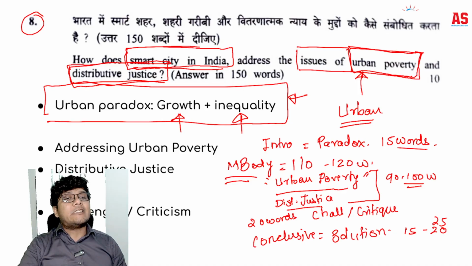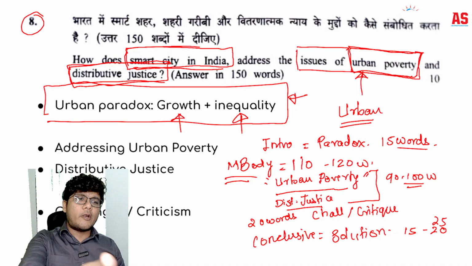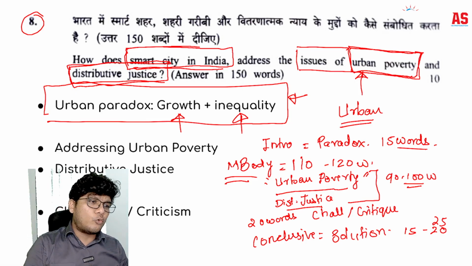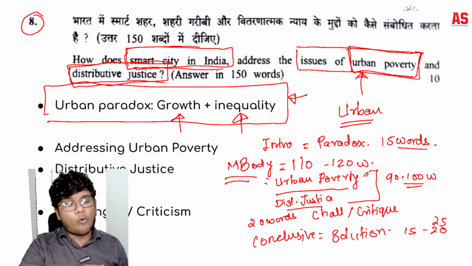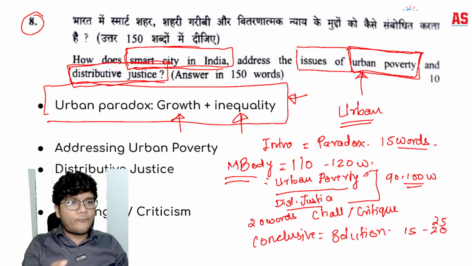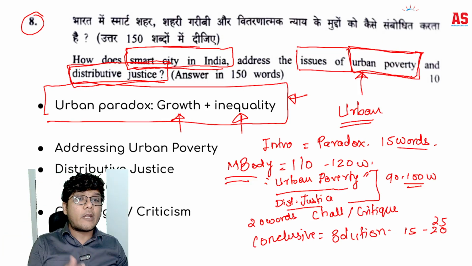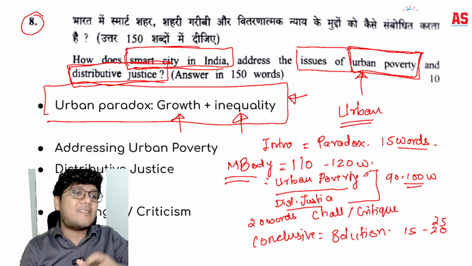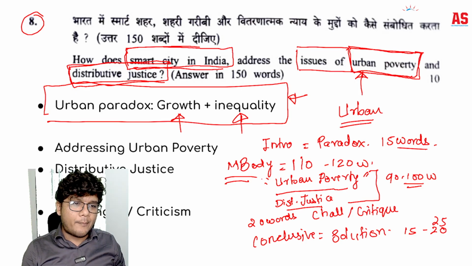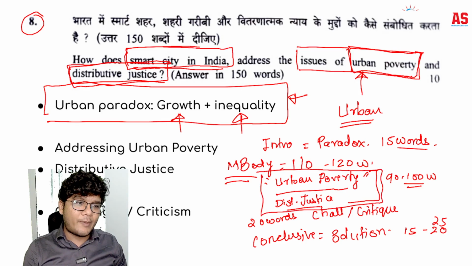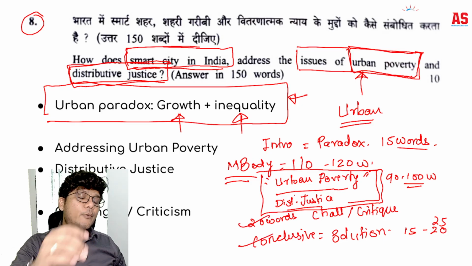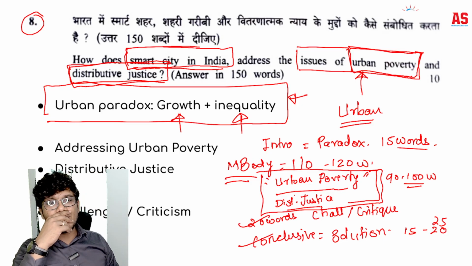If in the main body on urban poverty and distributive justice you are talking about smart city as a tool in only 40-50 words and more on challenges, you may not get good marks, because the question is how does the smart city in India address the issue of urban poverty and distributive justice. So the major discussion is going to be about these 2 points, how they are addressed by the smart city mission, and then another 20 words of challenges, and then 20 to 25 words of solution, which will also be your conclusion.